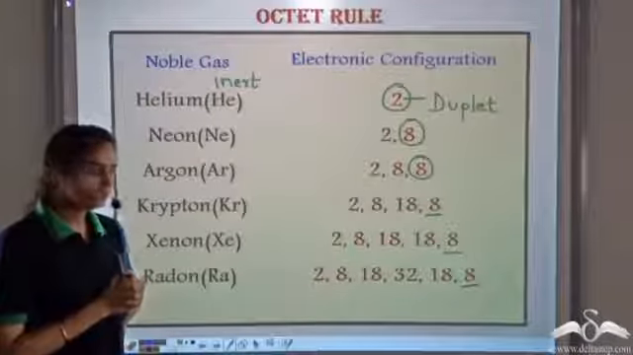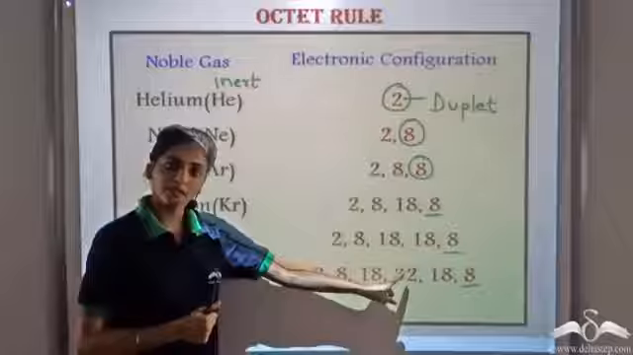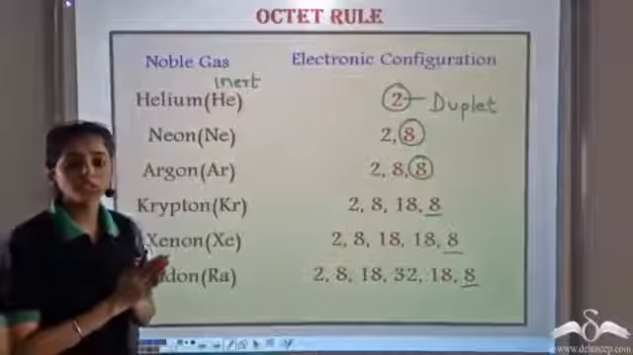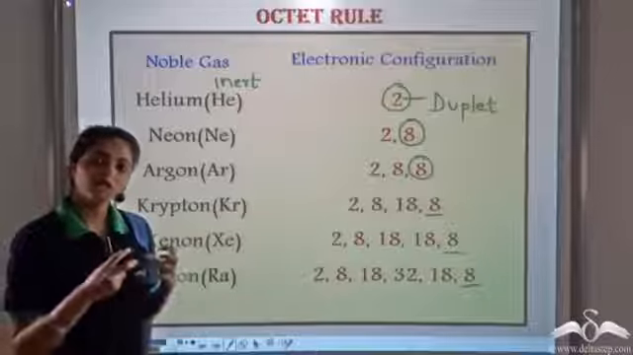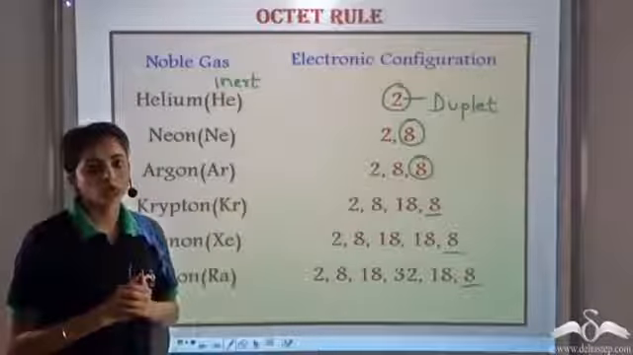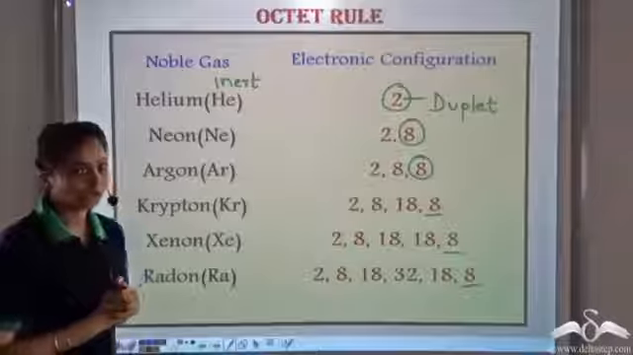So whenever an element has 8 electrons in the valence shell, that is the most stable arrangement for any element. So all the elements try to achieve this noble gas configuration. Let's see how they do that.